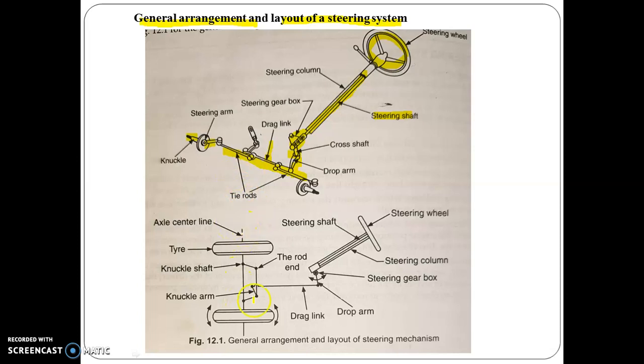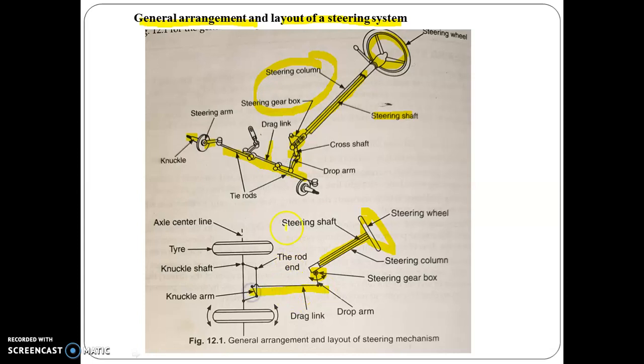In a similar manner, from the top side, this is represented here. From this picture it is clear, this is the steering column as shown in this upper picture. This is the steering wheel. Then there is the steering gearbox, which is the mechanism to transmit the motion from this point to this point. It transmits it to the wheels. Then this is the drop arm.